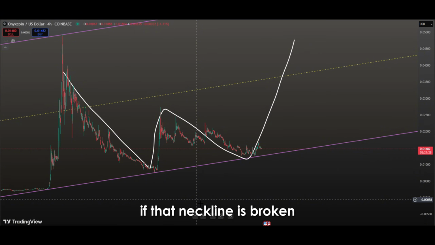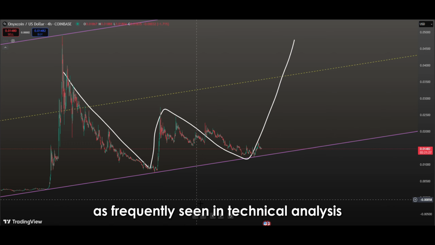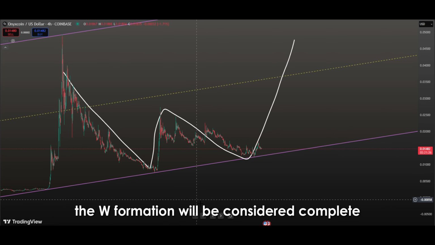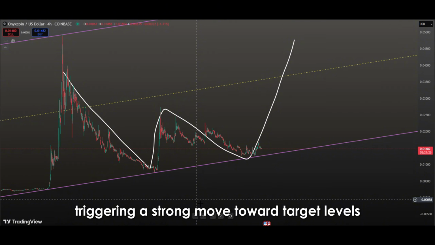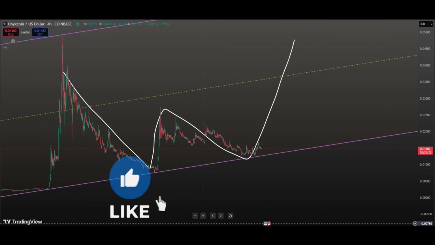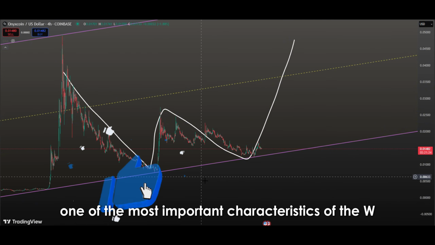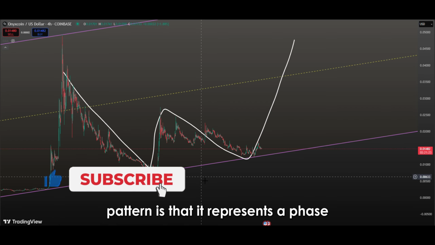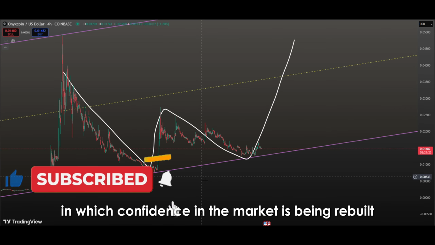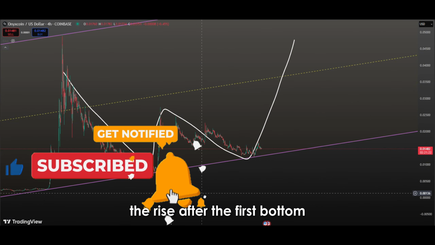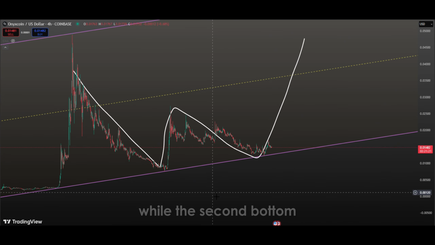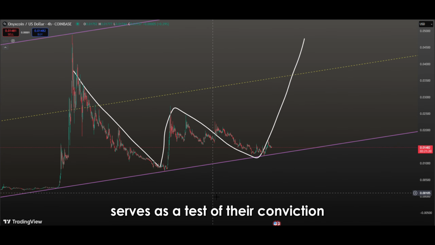If that neckline is broken, as frequently seen in technical analysis, the W formation will be considered complete, potentially triggering a strong move toward target levels. One of the most important characteristics of the W pattern is that it represents a phase in which confidence in the market is being rebuilt. The rise after the first bottom shows that buyers are beginning to step in, while the second bottom serves as a test of their conviction.